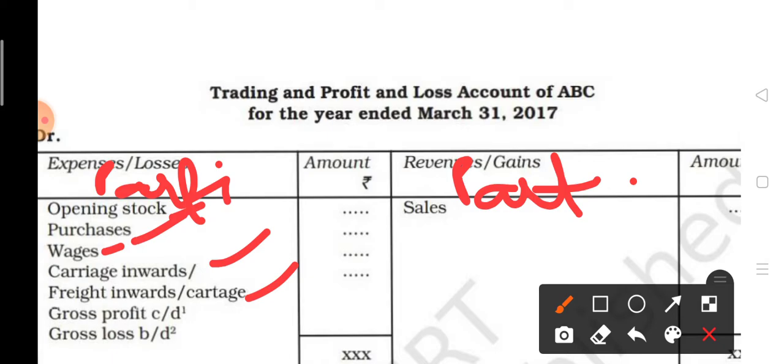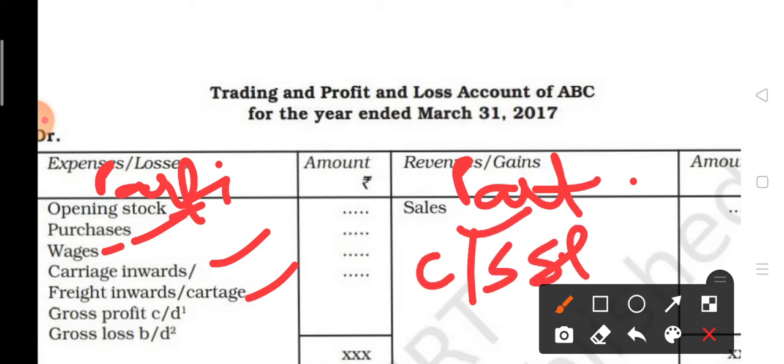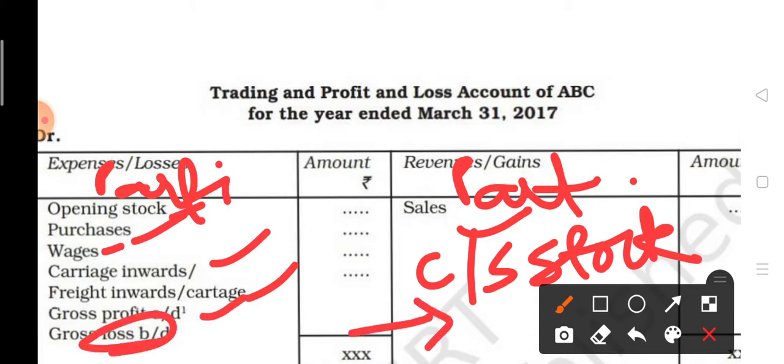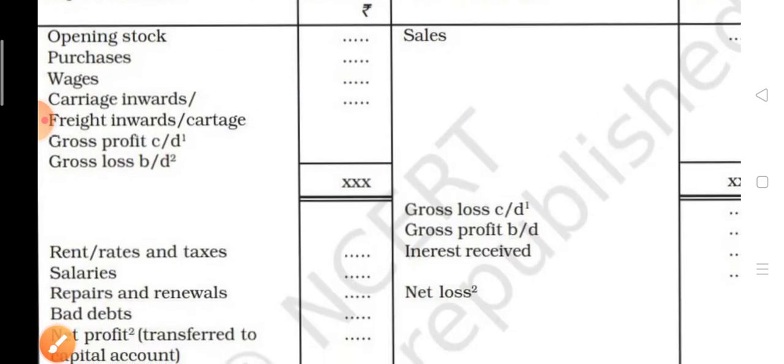It means direct expenses. And here you can write down sales, and at the end closing stock, and after that you can balance, and the balancing figure will come as gross profit, and gross loss will come here in this way. Okay, this is the format of trading account.